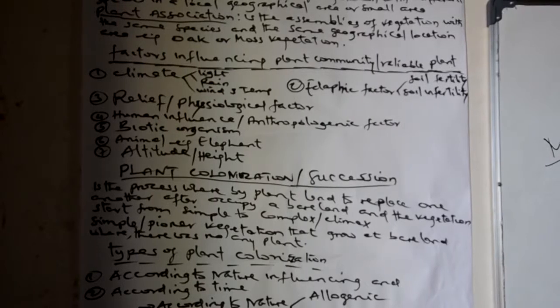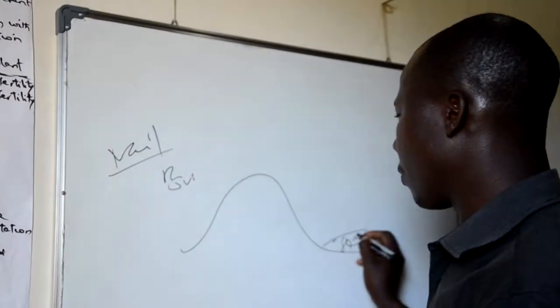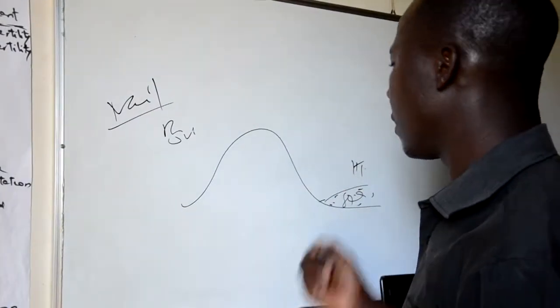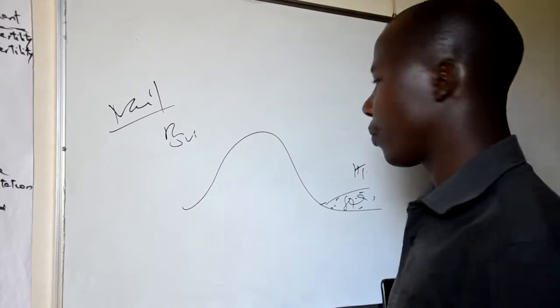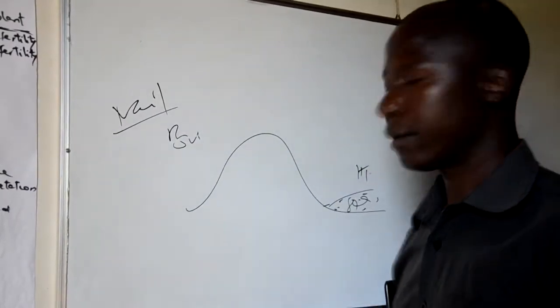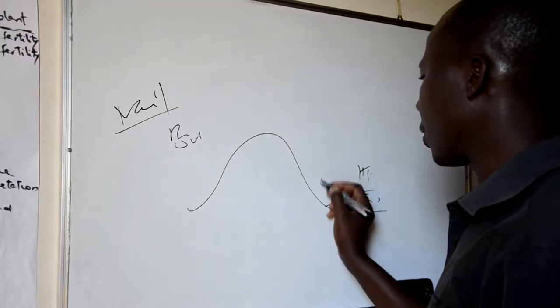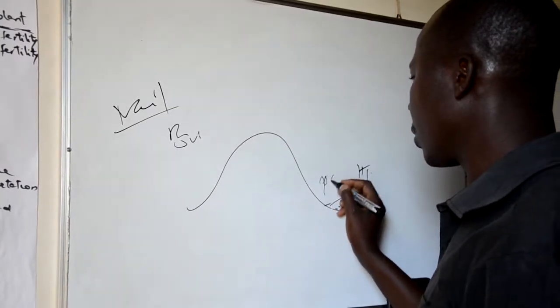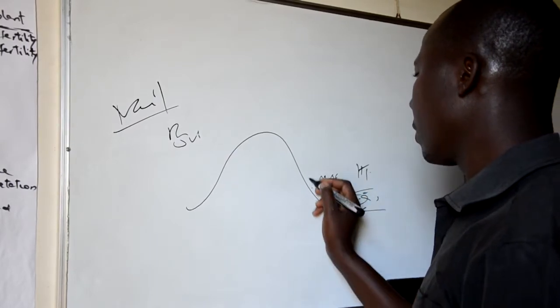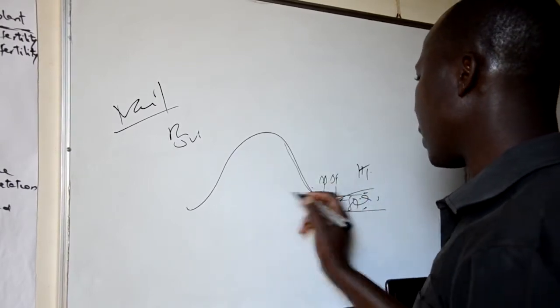Altitude. Altitude is the height above sea level. Most vegetation grows nearby water bodies because there is high temperature with high rainfall. Example, the areas of Lindi, Morogoro, Dar es Salaam, Tanga consist of more vegetation, especially grasses, because of altitude, compared to areas far away from water bodies, for example Singida or Dodoma.